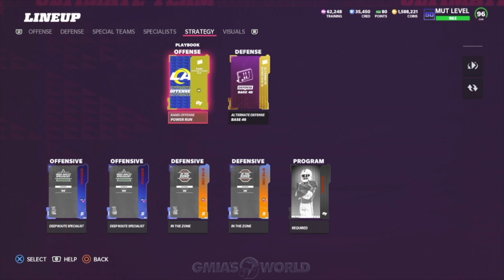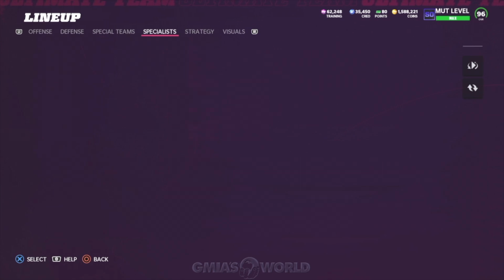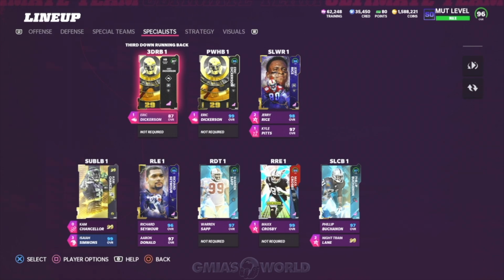But this is like 3 years running where nickel 3-3-5 normal, audible down to 3-3-5 wide, have the linebackers on the outside. They scream. It's random. It's stupid. It usually is very beneficial in the beginning of the year, which is why a lot of people use it. But 4-6 is one of those defenses that actually get it done if you want to audible down from the nickel 3-3-5 down to the 3-3-5 wide. So let me explain that. I want you to see Night Train there in the slot cornerback position.